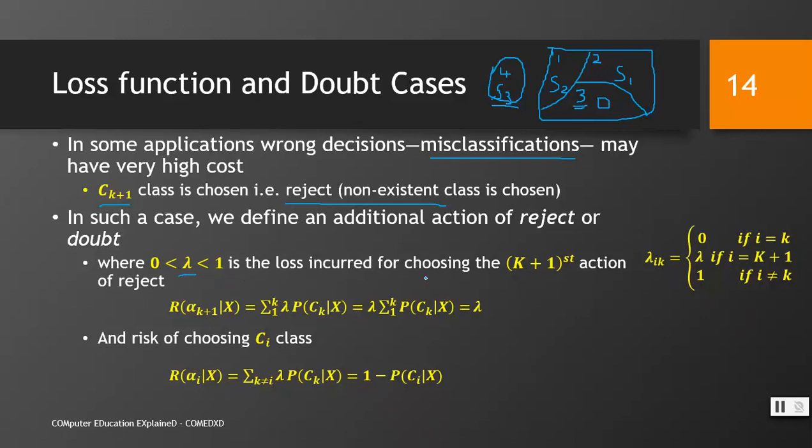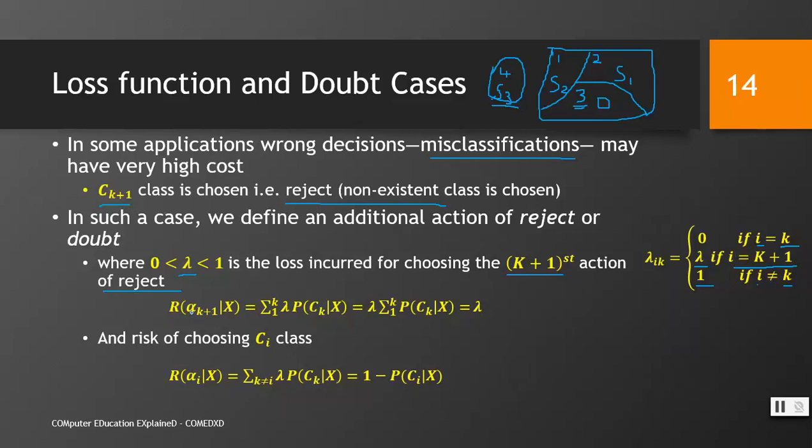Lambda is the loss incurred for choosing the k plus first action of reject. So here we can see that it is 0, no loss, if the predicted class and the actual class are the same, 1, an exact loss, if i and k are different, and lambda in the case where i is predicted to be a class which is not present inside the data set.